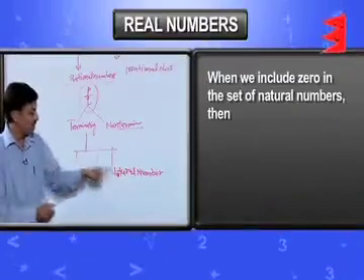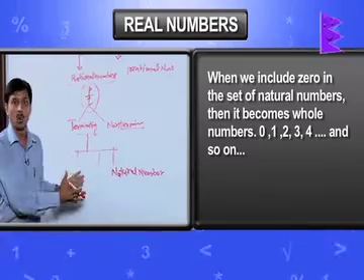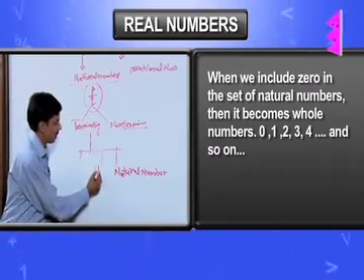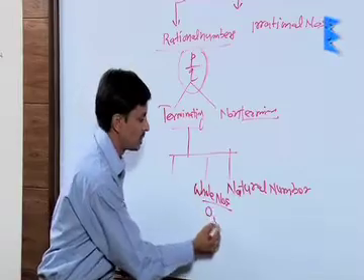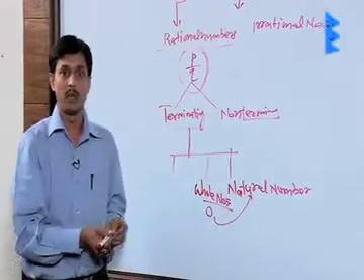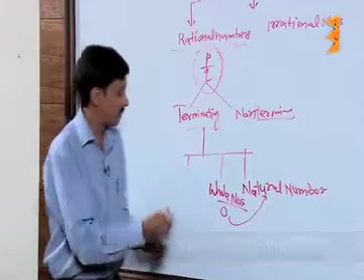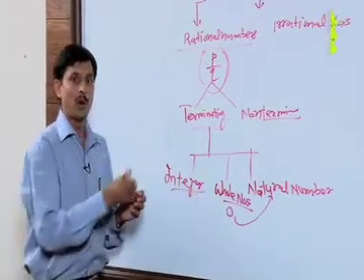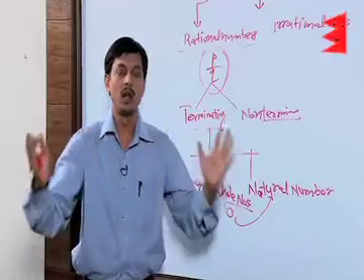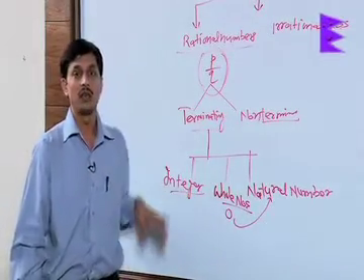When we include zero in the set of natural numbers, this becomes the set of whole numbers. So the second number set is the whole numbers. Similarly, if we come to the integers, what are the integers? All positive and all negative whole numbers, when combined together, are the set of integers.